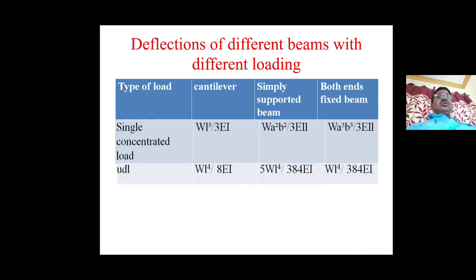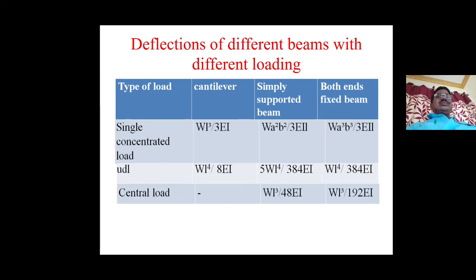Now for UDL, the cantilever is WL power 4 by 8EI. For the simply supported beam, 5 by 384 WL power 4 by EI, or 5WL power 4 by 384EI. For the both ends fixed beam, WL power 4 by 384EI. Next, coming to the central load. Generally, a cantilever has no central load. For the simply supported beam, WL cubed by 48EI, whereas for the both ends fixed beam, WL cubed by 192EI.